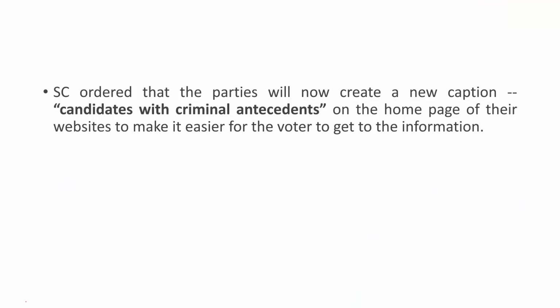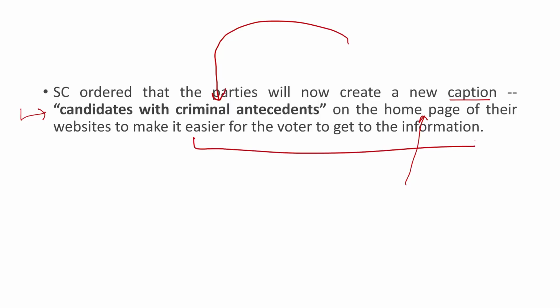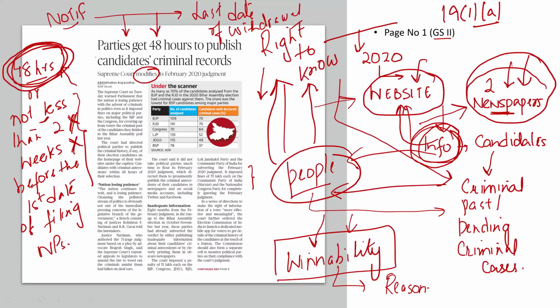And the Supreme Court ordered something else. The Supreme Court said that now on your websites, you have to create a new caption called candidates with criminal antecedents. That too on the home page. On the home page of your websites, at a very prominent location, you are to display the information regarding the candidates with criminal past, with pending criminal cases, so that it is easier for the voter to get this information. That is what you need to know from this newspaper article.